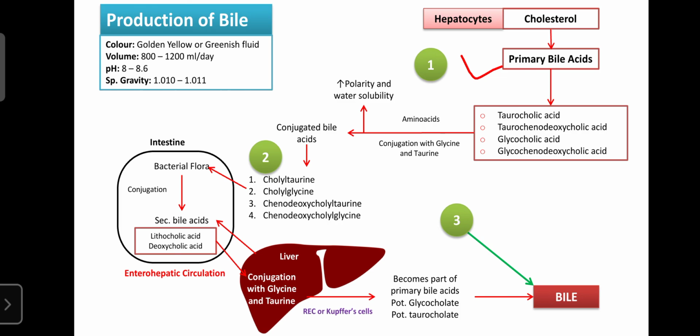In the liver, these are conjugated with glycine and taurine. Then they enter into the Kupffer cells and are converted into bile salts like potassium glycocholate and potassium taurocholate. So these are the components of the bile. Whatever bile is secreted in the liver is stored in the gallbladder. From the gallbladder it is released into the duodenum. When the food enters the duodenum, the bile is secreted. So like that, bile production occurs with the help of the liver.